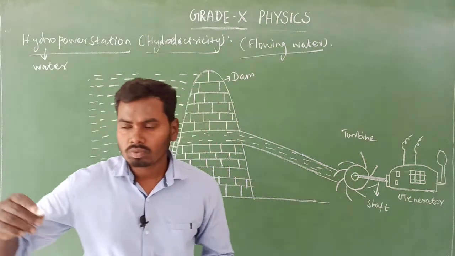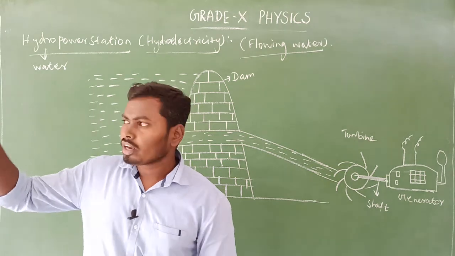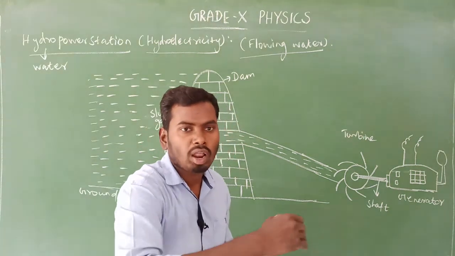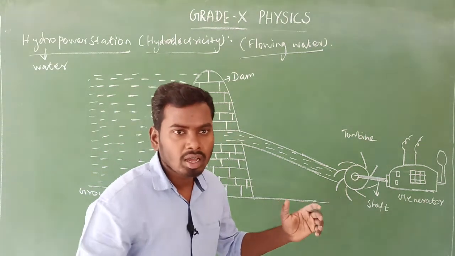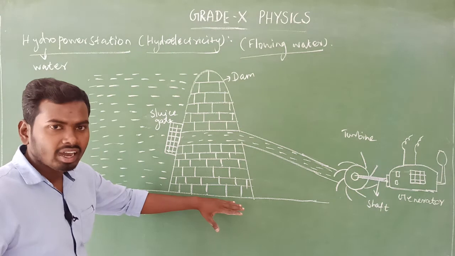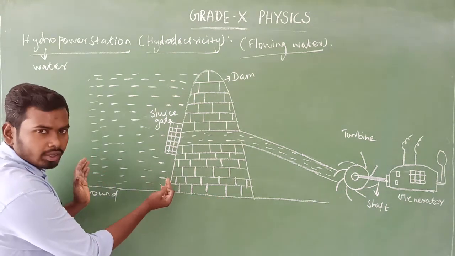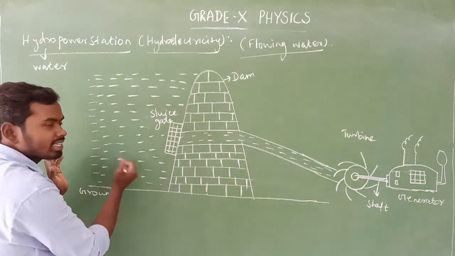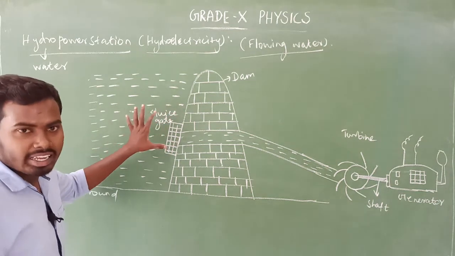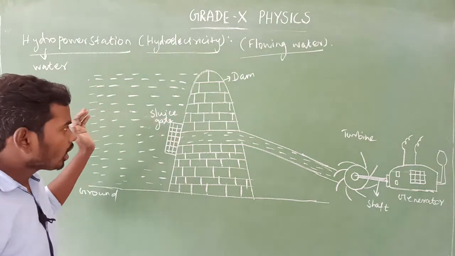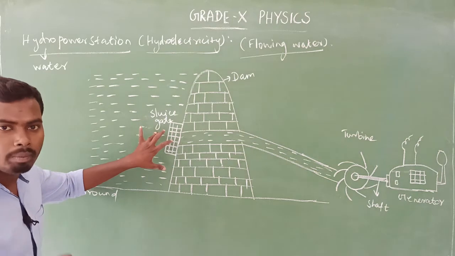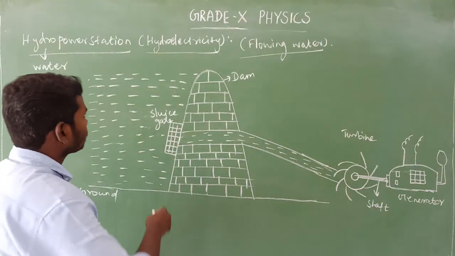Look at here. When the river water flows down from the hilly areas to downstream, it will make a path. If we construct the dam in these hilly areas, the rainwater will be collected at the backside of the dam. The flowing water is stored in one particular place, which makes a water reservoir.